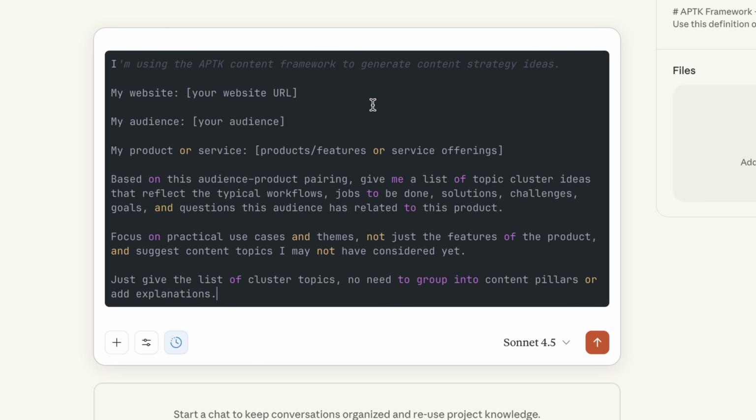So what we're trying to do here is actually generate topic ideas, which then in the third step of this video we'll validate using actual traditional keyword research methods. So here it basically says my website, my audience, my product. There's 3 sections within these brackets that you need to actually go and edit yourself.